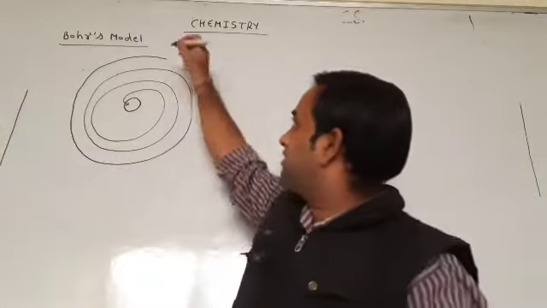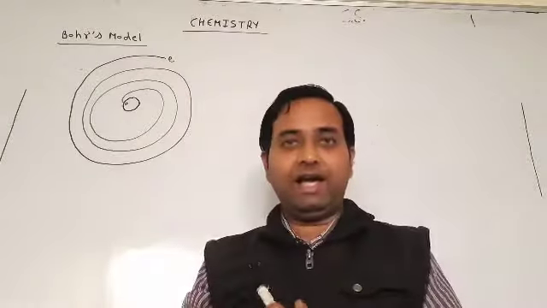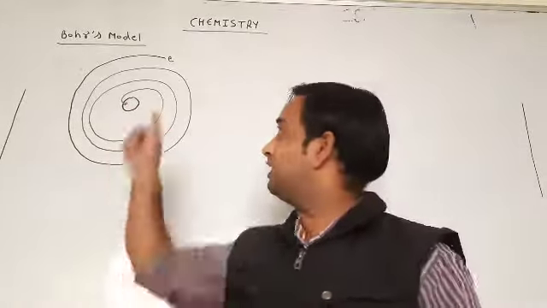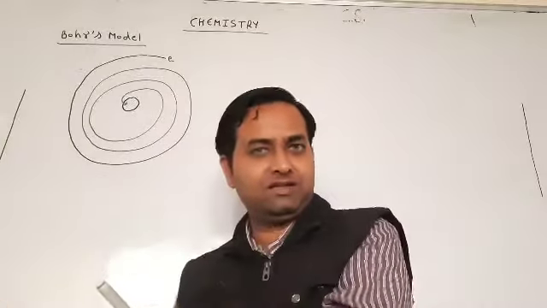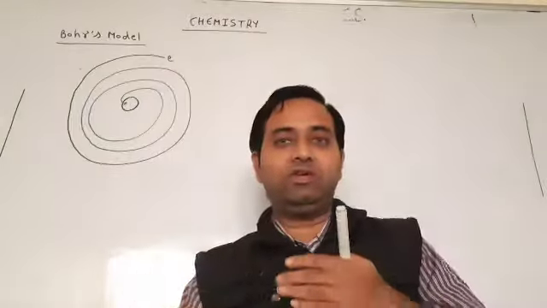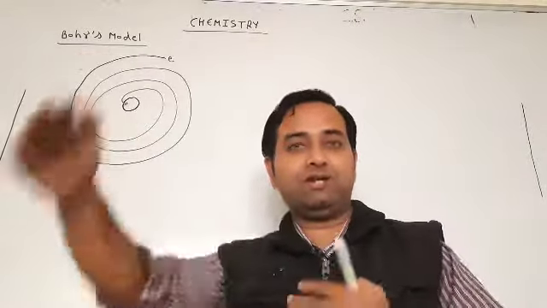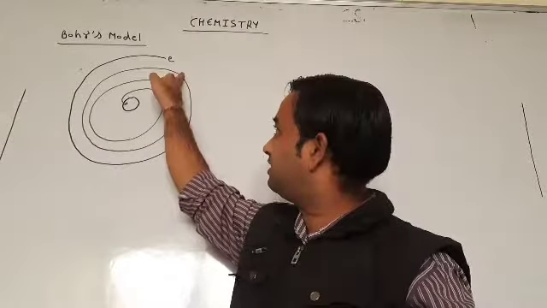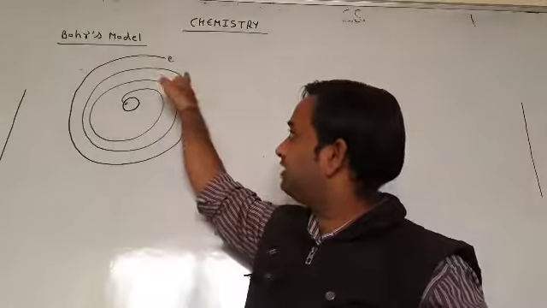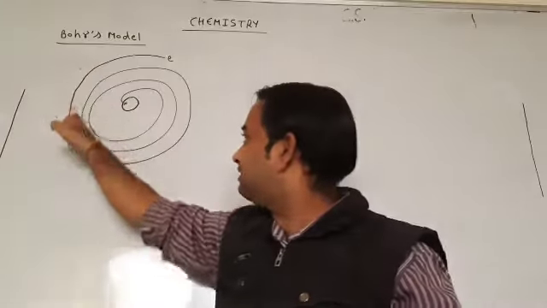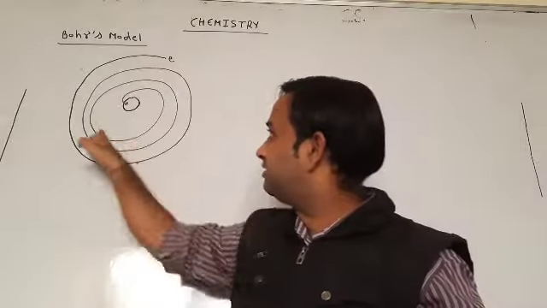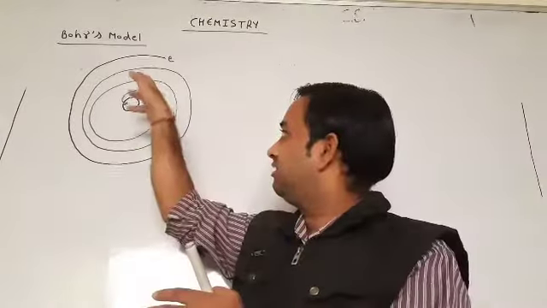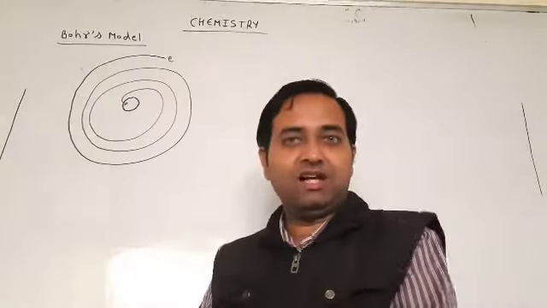At the start, the electron is here, but as the electron moves around the nucleus, it always releases energy, due to its continuous velocity. So it moves like this and releases energy. Then its new orbit is this one, after that its new orbit is there, and after this its new orbit is there, and finally it reaches the nucleus.